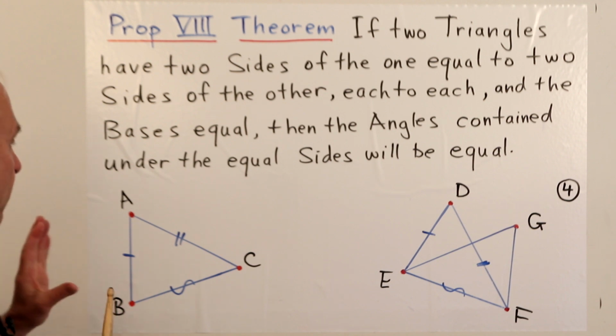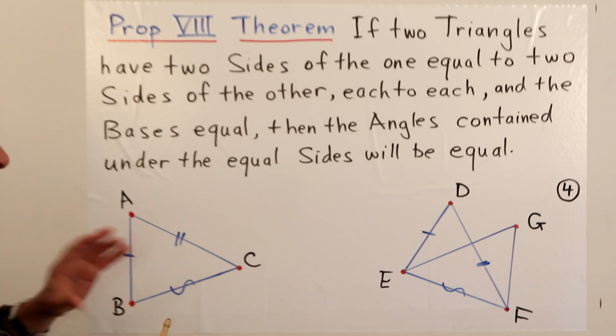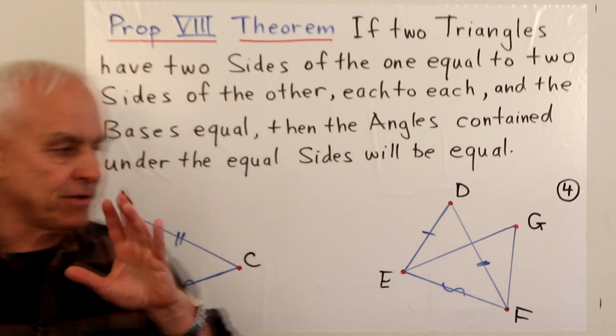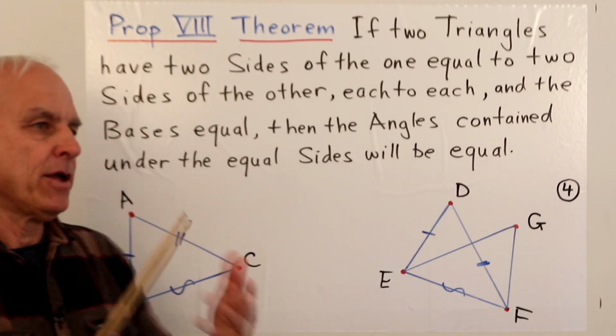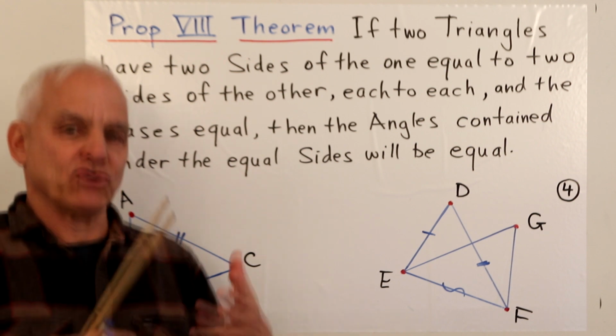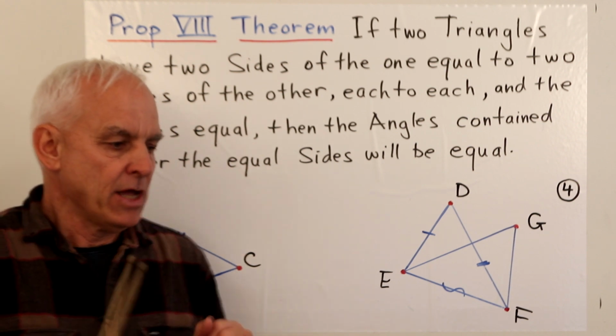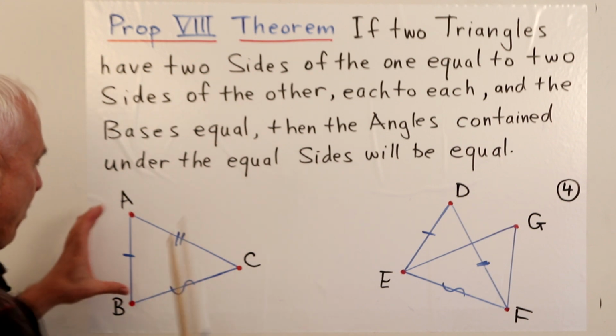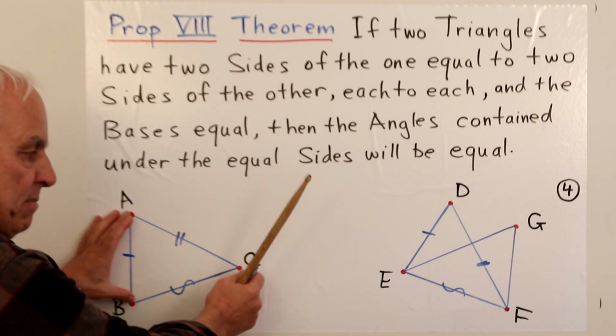Okay, then we want to show that the angles contained under the equal sides will be equal. So what Euclid does to prove this is he uses an idea of a sort of a transformation. So he says, in modern language, something like this. Okay, suppose that we take this triangle ABC.